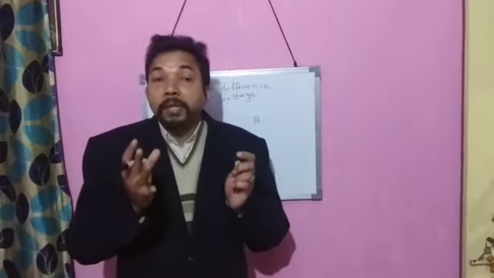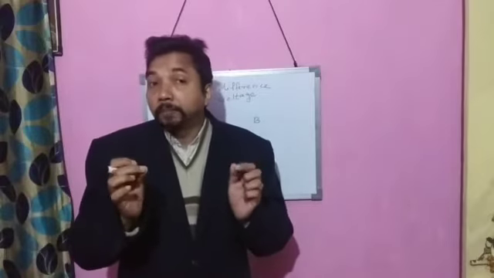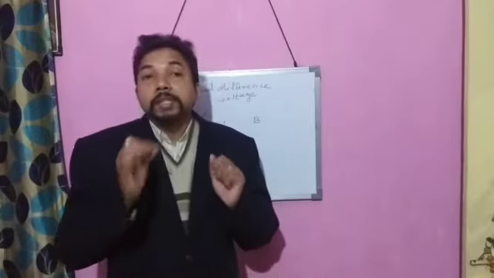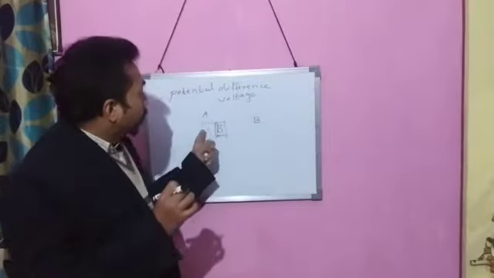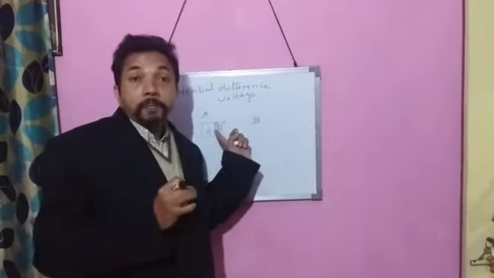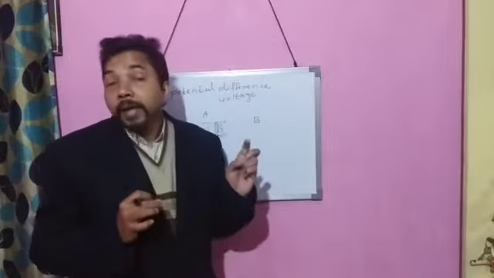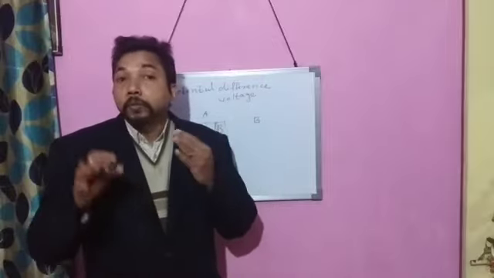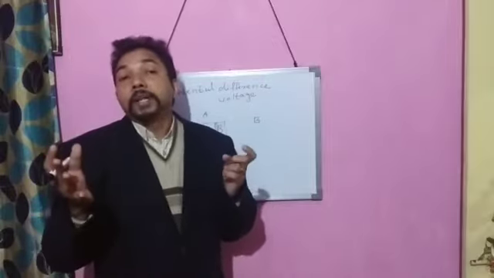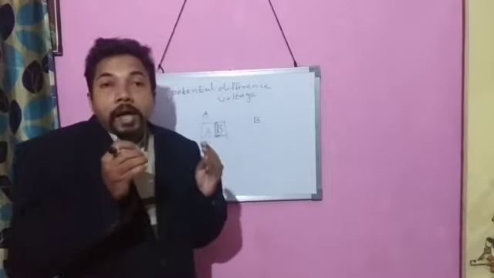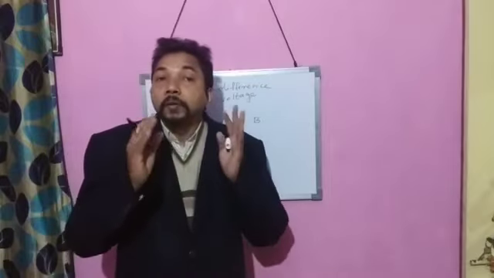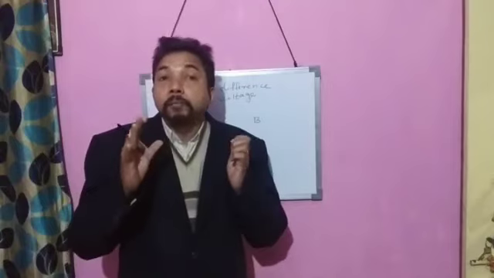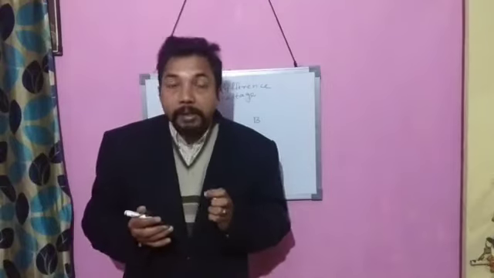When they are kept in contact with each other, then heat flows from A, which is at a higher temperature, to the body B, which is at a lower temperature. And this flow of heat continues till the temperature of both the bodies become equal.